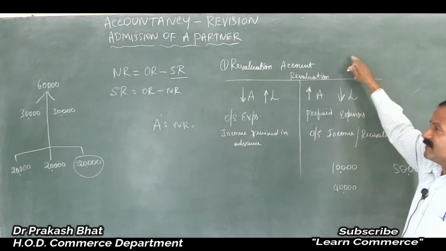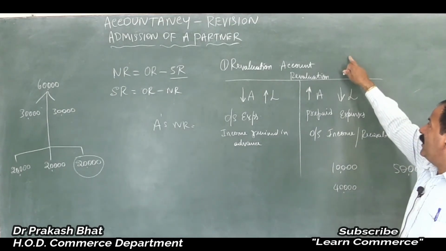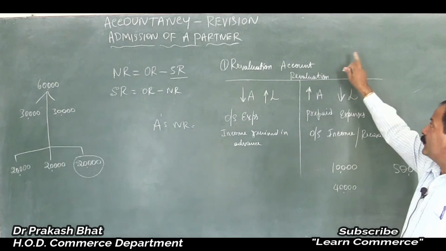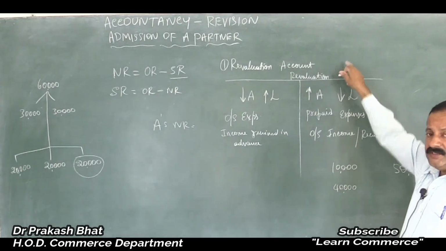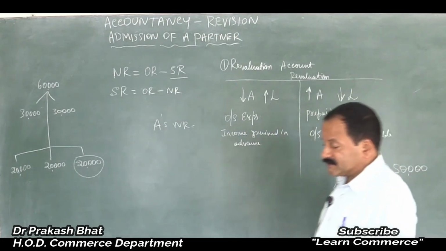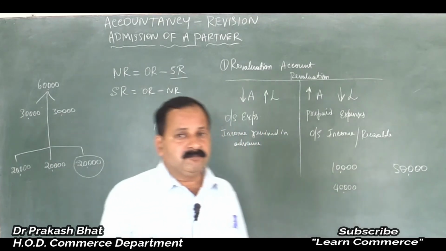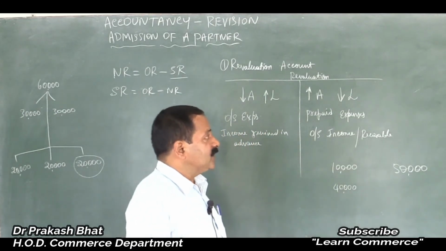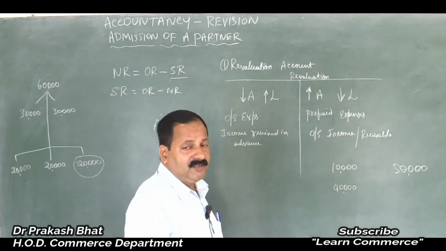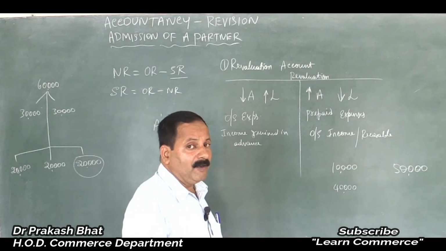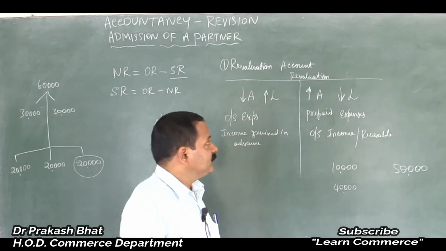On the liability side, you will have the profit and loss account, reserve fund, general reserve. All these funds and reserves will appear, isn't it? That should be transferred to the credit side of the partners' capital accounts. So that is about the accumulated profits or reserves. It should be debited or credited to the partners' capital accounts.